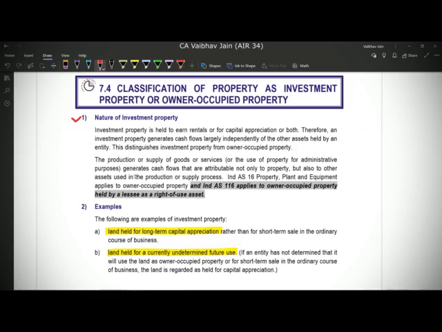Similarly, if we are owning the asset for the purpose of production or supply of goods or services or for administrative purposes, in that case we'll classify it under Ind AS 16 PPE as an OOP. But if we do not own the property and we have taken it on lease and we are using it for production or supply of goods or services or for the use of property for administrative purposes, in that case again we'll read it Ind AS 16 along with Ind AS 116, that is leases. So that is the amendment here, that either Ind AS 40 or Ind AS 16 both are to be read along with Ind AS 116 if the property has been taken on lease as a ROU asset.